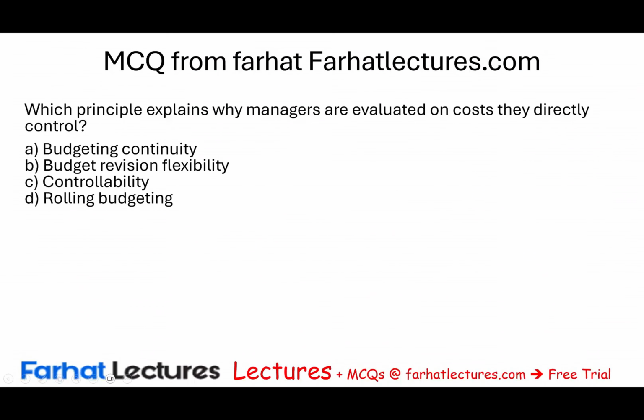Let's take a look at this multiple choice question from farhatlectures.com. Which principle explains why managers are evaluated on costs they directly control? So when we evaluate the manager, we evaluate them on costs that they directly control. And what's that principle? Is it budgeting continuity, budget revision flexibility, controllability, rolling budget? And I hope the word directly control lead you to the controllability concept. Controllability means, can the manager influence by themselves this cost? If the answer is yes, then you evaluate them whether they exceeded or not exceeded that cost.